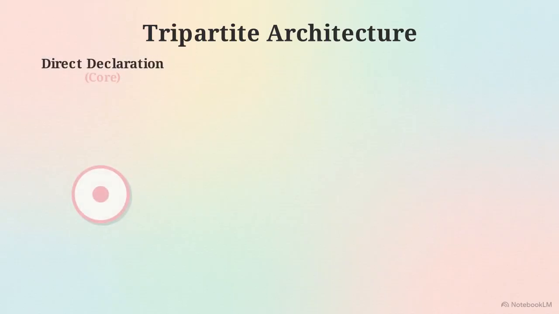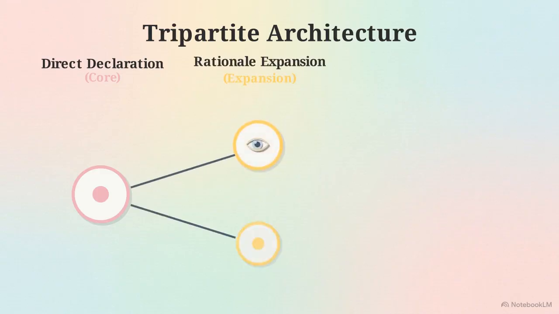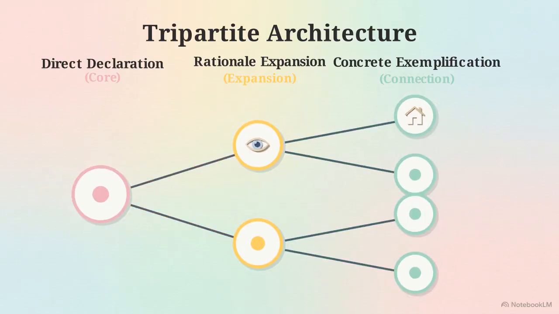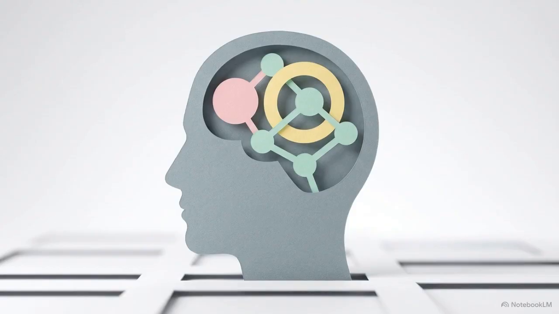The first layer is the direct declaration, establishing the speaker's position. The second is rationale expansion, providing logical justification. Finally, concrete exemplification connects abstract reasoning to an observable, real-world scenario. Internalizing this 3-part architecture allows a speaker to elevate a standard utterance into a logically sound and structured linguistic performance.